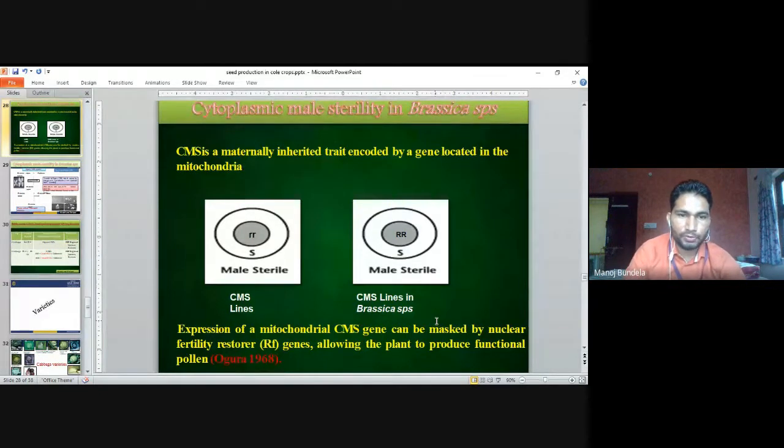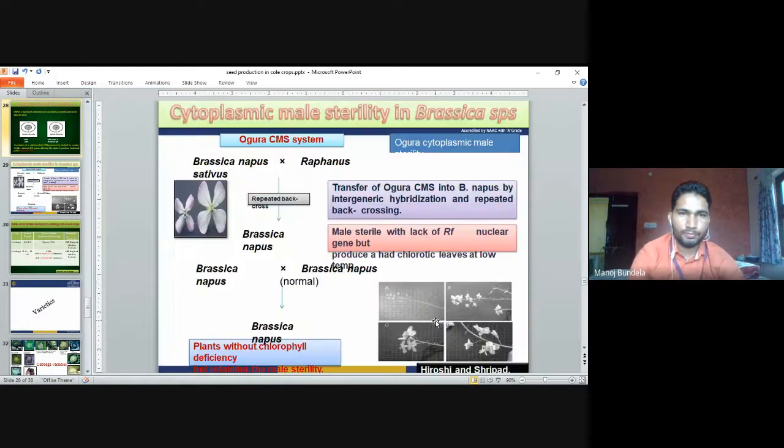So we use the expression of the mitochondrial CMS gene, which can be masked by the nuclear fertility restorer gene, that is called the Rf gene, allowing the plants to produce functional pollen. So we have to develop the functional pollen. This is the procedure for cytoplasmic male sterility.